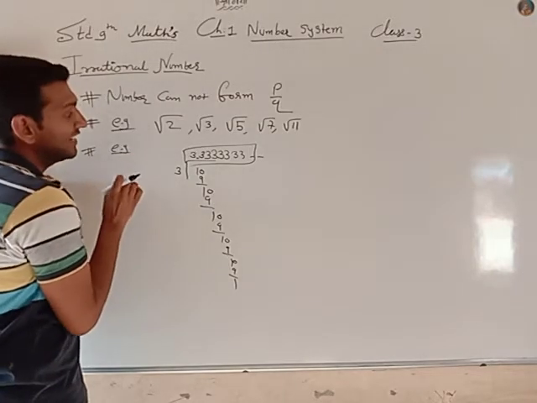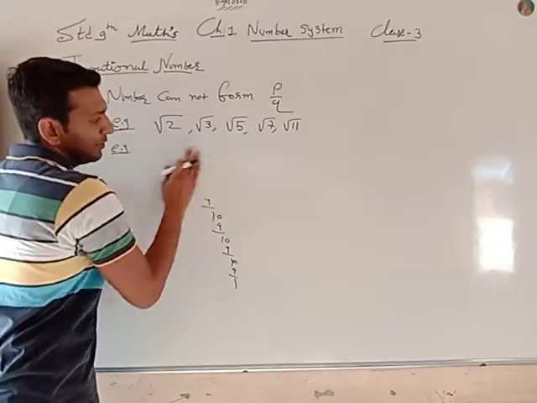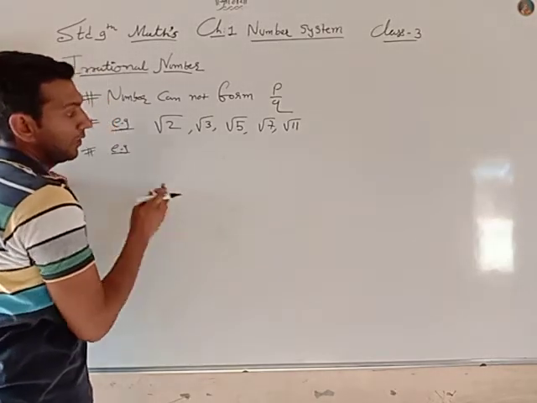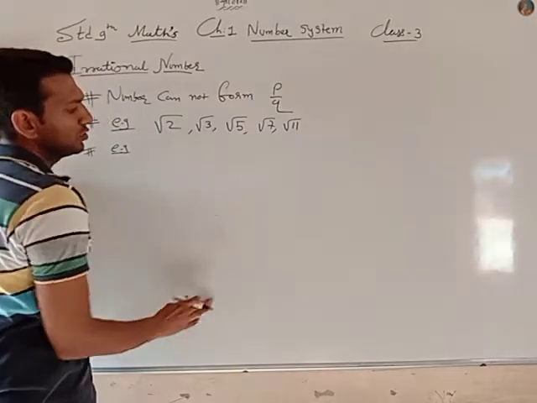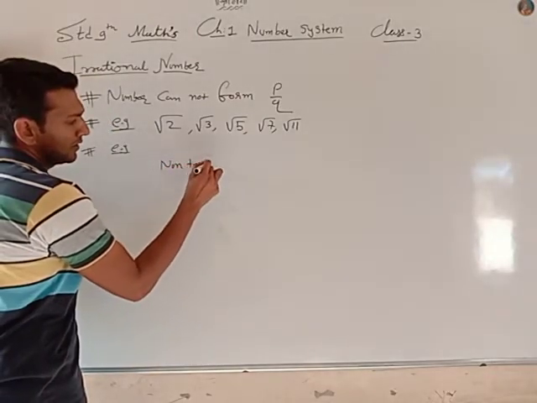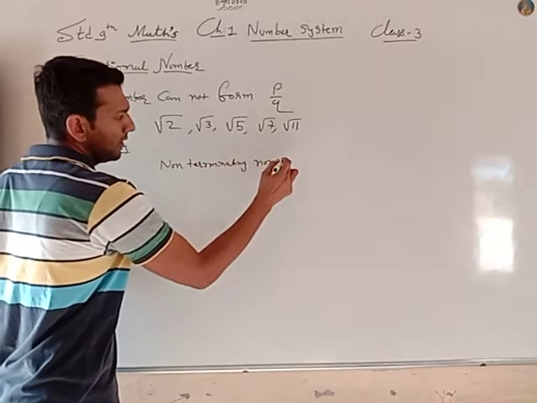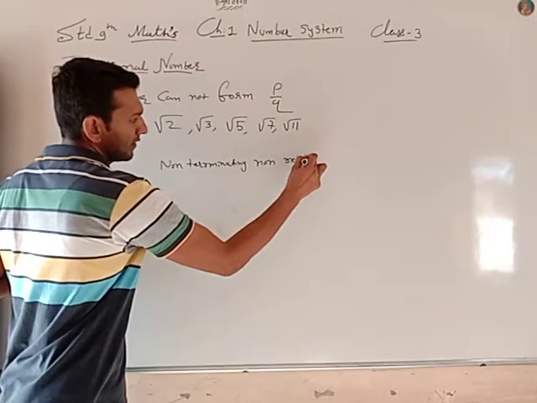So there are two types of numbers: non-terminating recurring, and non-terminating non-recurring.